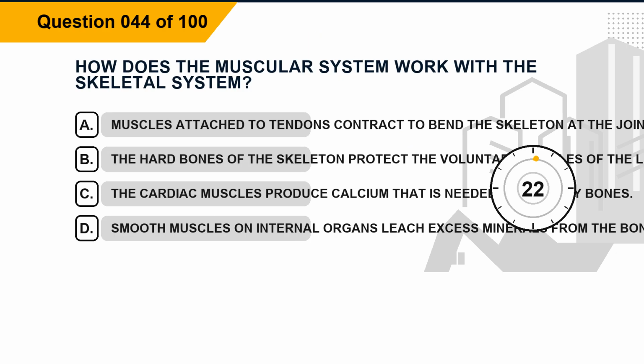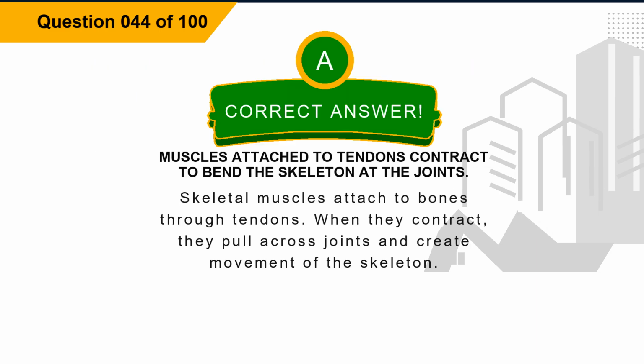Question 44. How does the muscular system work with the skeletal system? Option A, muscles attached to tendons contract to bend the skeleton at the joints. Option B, the hard bones of the skeleton protect the voluntary muscles of the limbs. Option C, the cardiac muscles produce calcium that is needed for sturdy bones. Option D, smooth muscles on internal organs leach excess minerals from the bones. The correct answer is option A, muscles attached to tendons contract to bend the skeleton at the joints. Explanation. Skeletal muscles attach to bones through tendons. When they contract, they pull across joints and create movement of the skeleton.